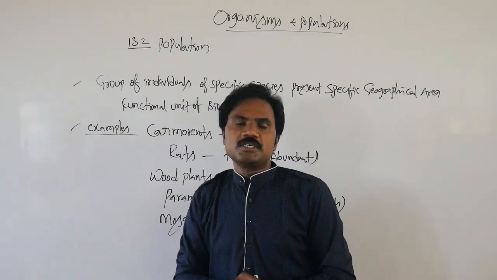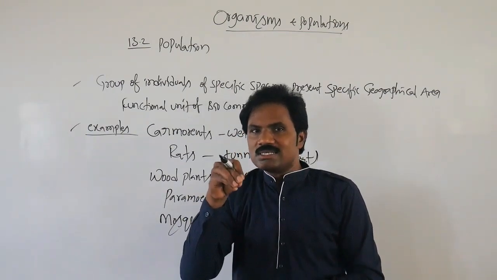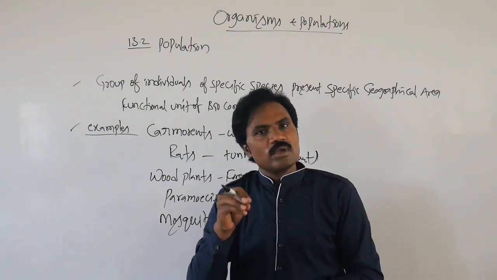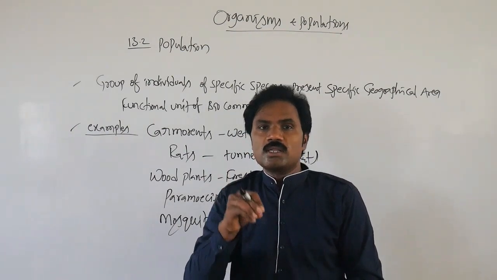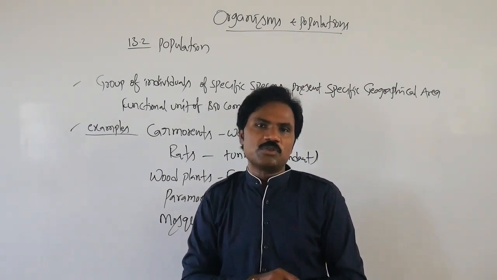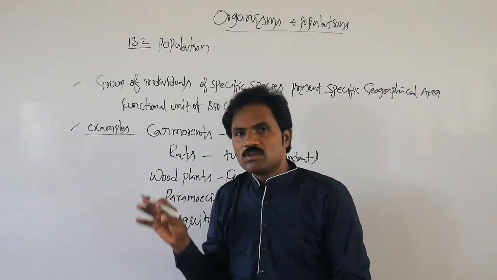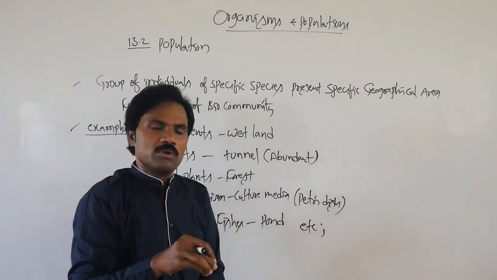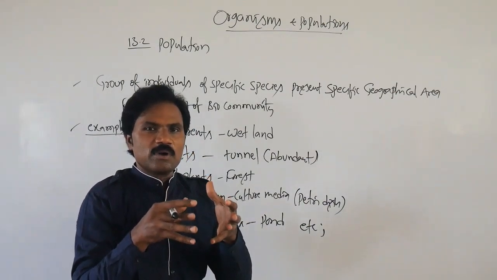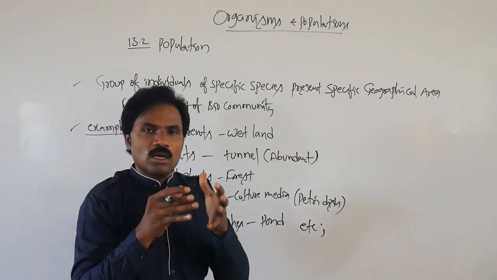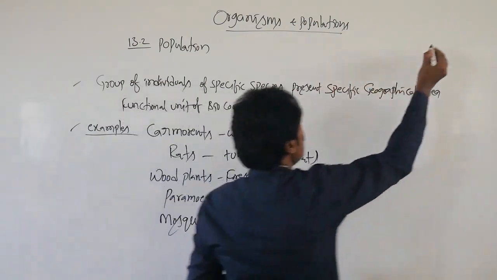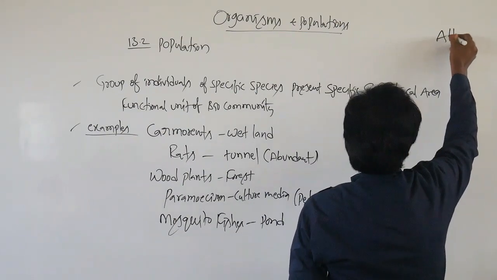In a population, an individual living solitarily is unable to work. When it represents a population, what are the specific attributes present in the population? Here we discuss population attributes. What is the meaning of attribute? Attribute is nothing but a type of feature. That means, what are the characteristic features of the population? Characters or attributes.